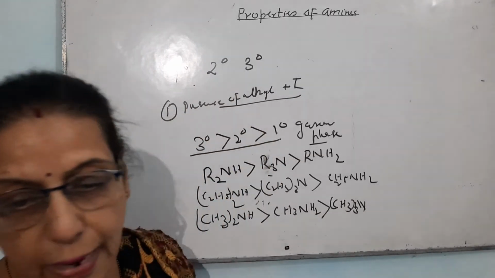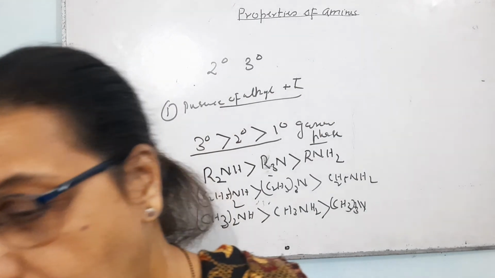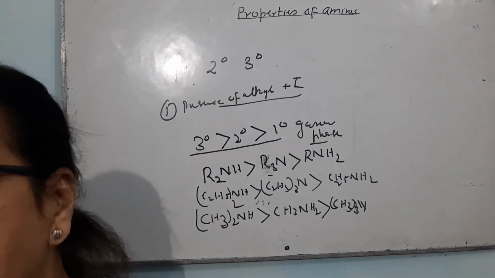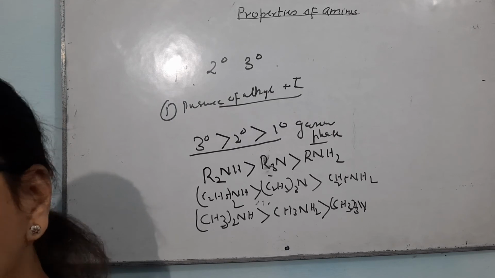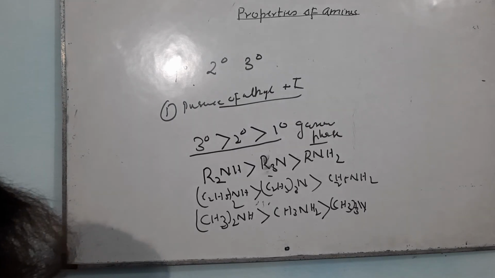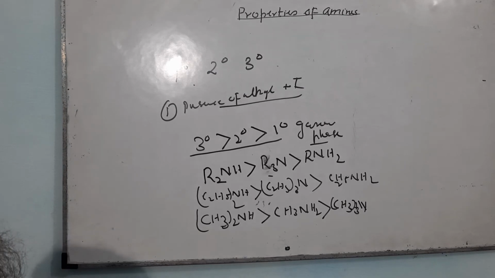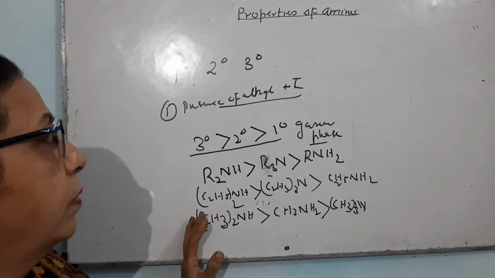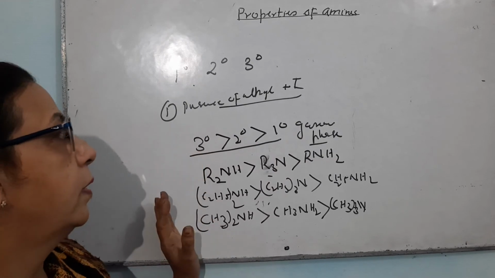Now I will tell you the reason why the order of basic strength is this way. In the case of tertiary amine, there is first the steric factor. I have told you that there are three theories.